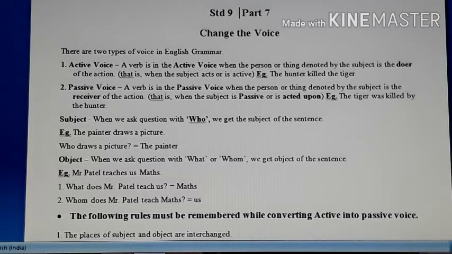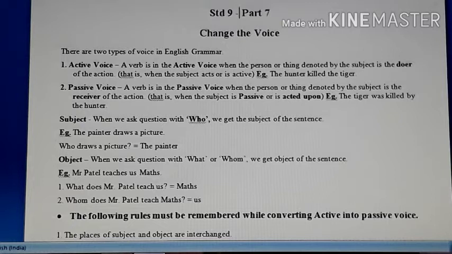Students, in my earlier videos, we have seen different types of tenses, and mainly we have learnt simple present and simple past tense in detail. We have also seen how the sentences are framed in simple present and simple past tense when we use do, does and did, how the negatives are framed, how the interrogatives are framed. Now in this video we will see how the voice is changed.